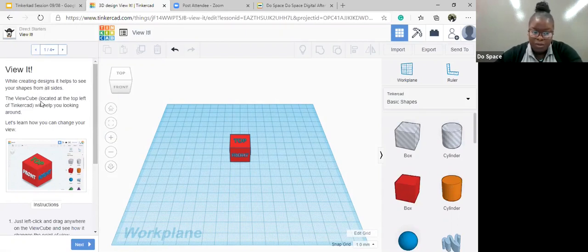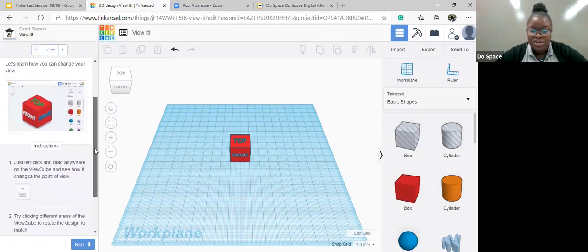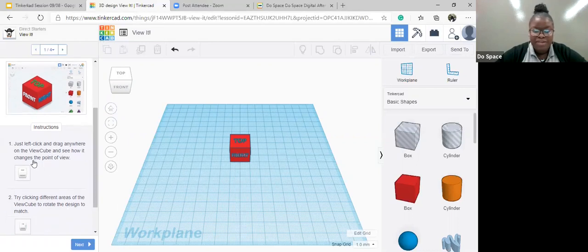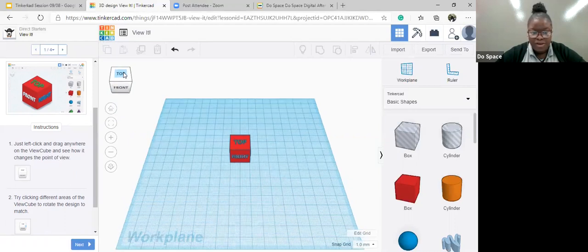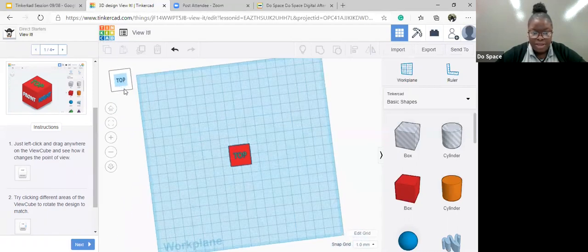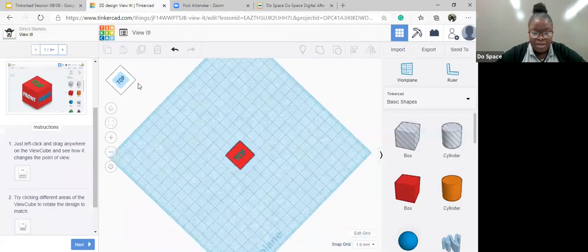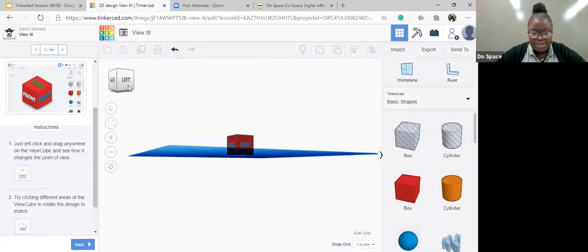The View cube is located at the top left of Tinkercad, and it'll help you with looking around. So right here is the View cube, and let's learn how you can change the view of your object. Just left click and drag anywhere on the View cube to see the changes in the point of view. So right here, I would left click where it says top and I would drag, right? So left click and drag. That is the top. That is the left side.